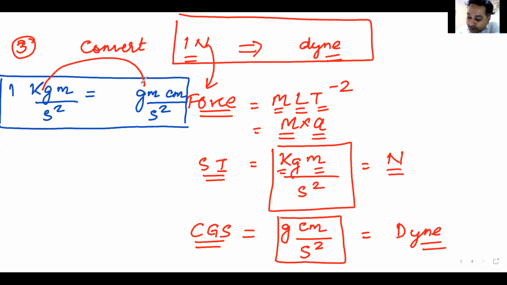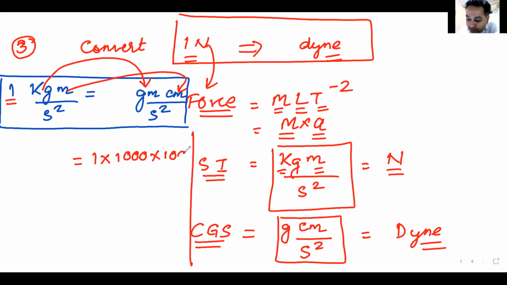Kg gets converted into grams. I take 1 from here, 1 multiplied by, let me draw a line here. Kg converts into grams, so that is multiplied by 1000. Meters get converted into centimeters, so that is multiplied by 100. Seconds here don't need to be converted.